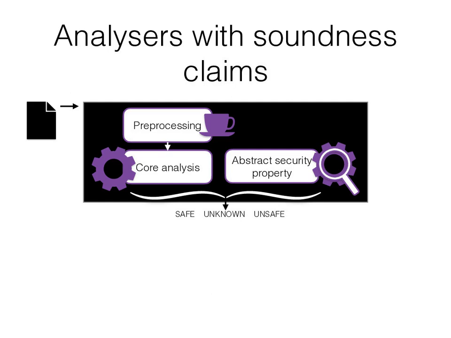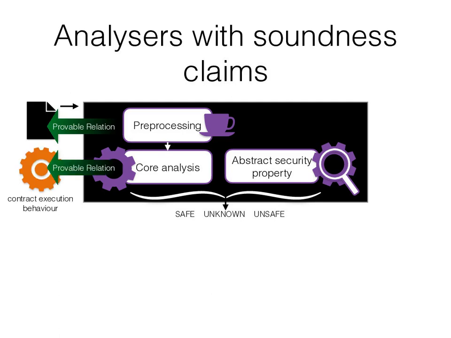Often the analysis starts with a form of preprocessing, such as control flow reconstruction. Then the actual analysis starts and tries to prove a security property, which is usually abstracted, meaning that it is only an approximation of the real security property. It is important that for any of these steps there is a provable relation to the corresponding entity. A preprocessing step may not alter the semantics of an input program, the analysis has to model all concrete execution behaviors, and the abstract property has to indeed capture all problematic cases.